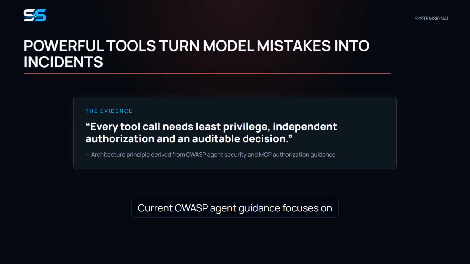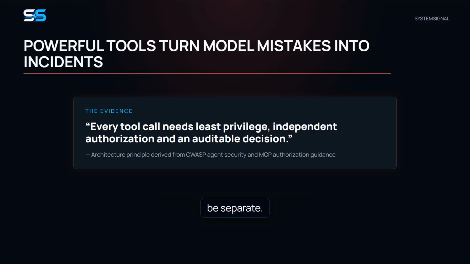Current OWASP agent guidance focuses on excessive functionality, excessive permissions, and excessive autonomy. MCP guidance similarly keeps security decisions in the host and forbids casually passing credentials through trust boundaries. The architectural lesson is simple. Prompts are not authorization policies. A model may propose a tool call, but a deterministic broker must decide whether that run, user, and current state are allowed to perform it.